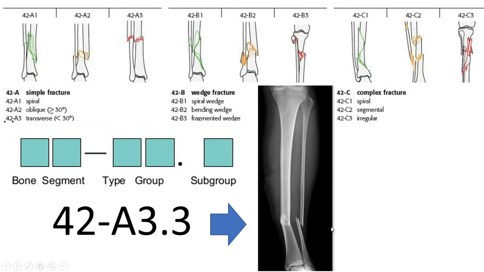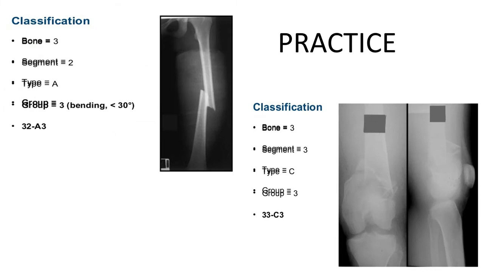Okay, so let's do some practice. Suppose this is a femur, so that bone is 3. Now in the diaphysis, so that will be 2. Then the stroke is two-part fracture A, and this is transverse, so 3. No need to go for sub-classification for this, that is enough.